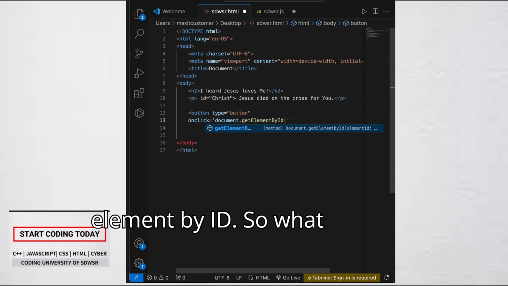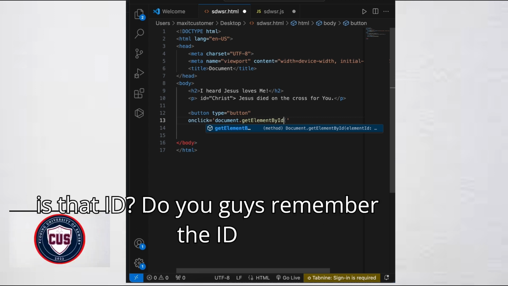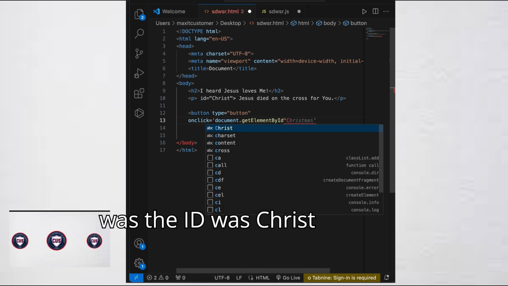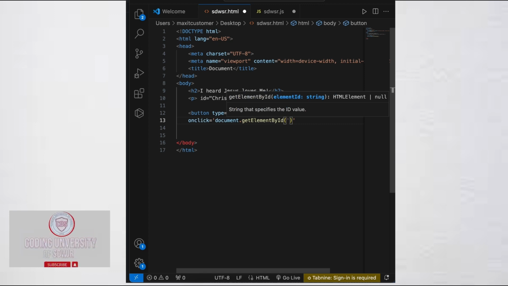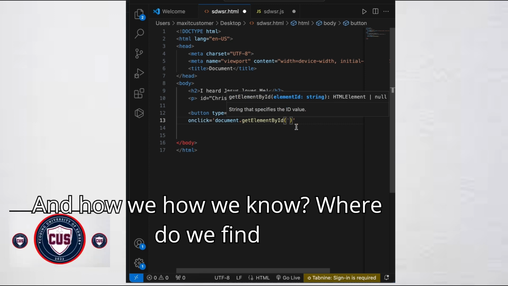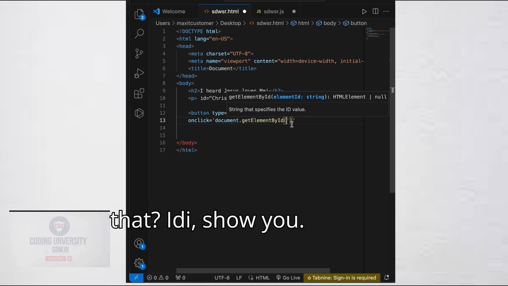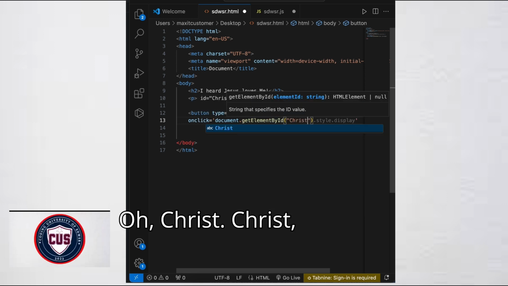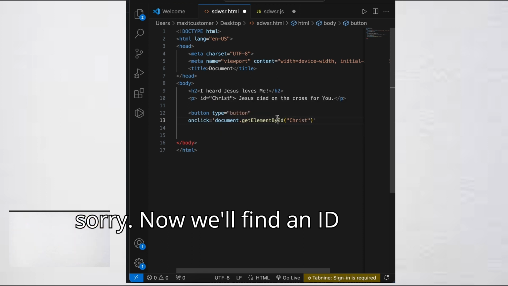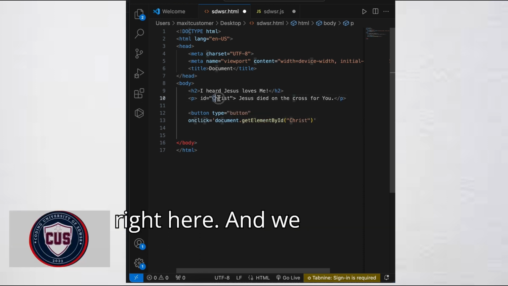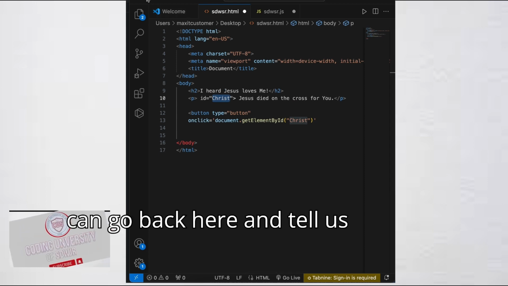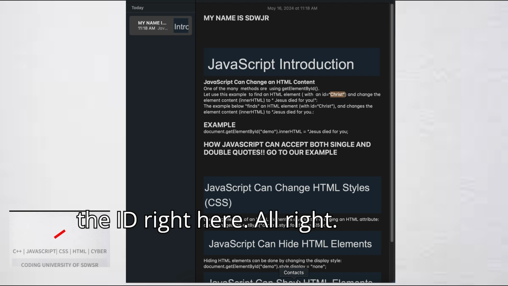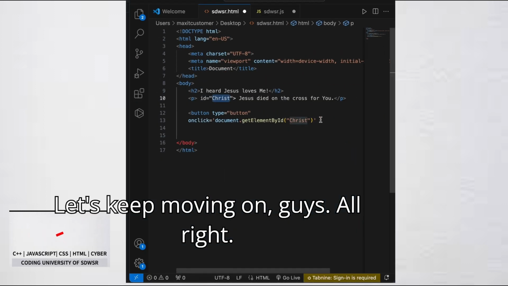Get element by ID. So what is that ID? Did you guys remember what the ID was? The ID was Christ, right? That's the ID. And where do we find that ID? I'll show you. Christ. Now we'll find the ID right here, and we can go back here and it tells us the ID right here. All right, let's keep moving on, guys.